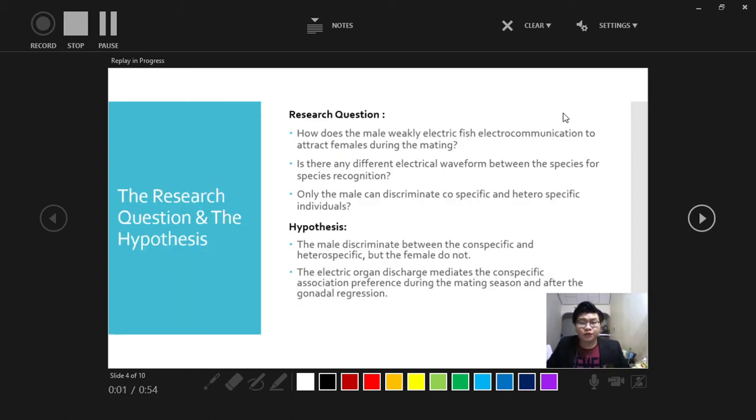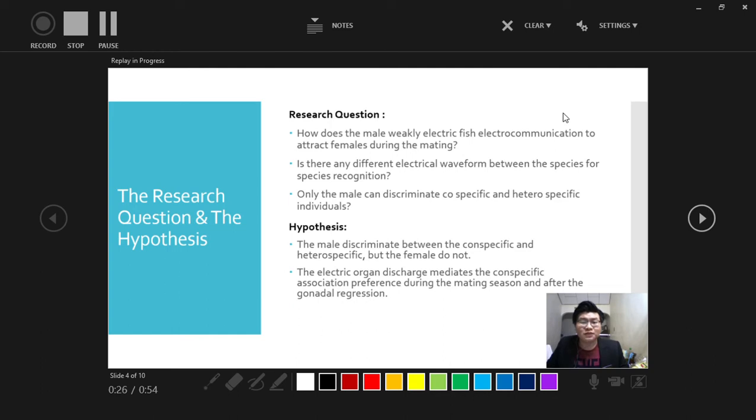Besides that, the research questions that can be asked in the experiment are: how does the male weakly electric fish use electrocommunication to attract the female during mating? Is there any electrical waveform difference between the species for species recognition? And also, can only the male discriminate conspecific and heterospecific individuals?